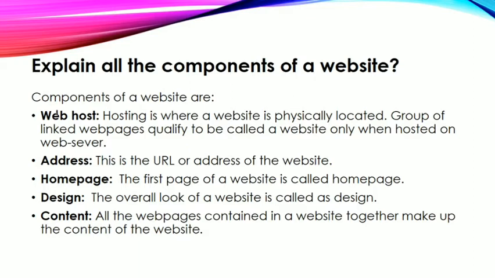Now the second one is address. As I have taught you earlier, every website on the internet must have an address. So this address is the URL or the website name of a website that we have to open on the internet. Then next we have home page. Home page is the first page of a website. Now let's suppose you are opening a website without a home page. It means you are not opening a single thing. So this home page is the first page of a website, and it is the most important key element which is required for a website.